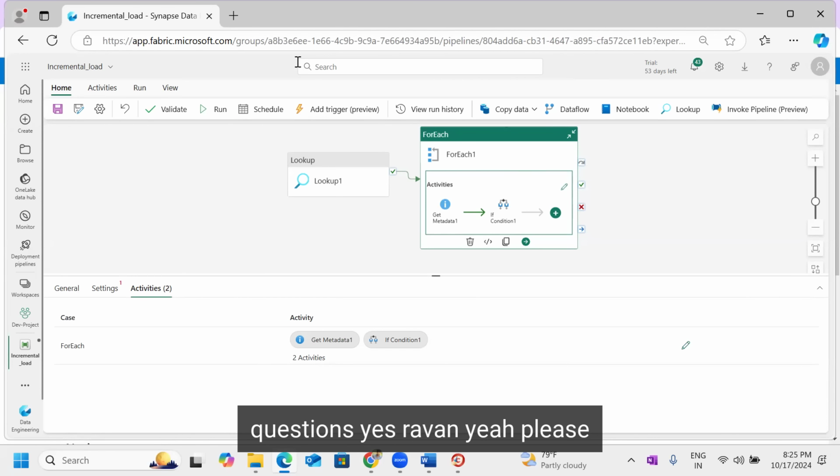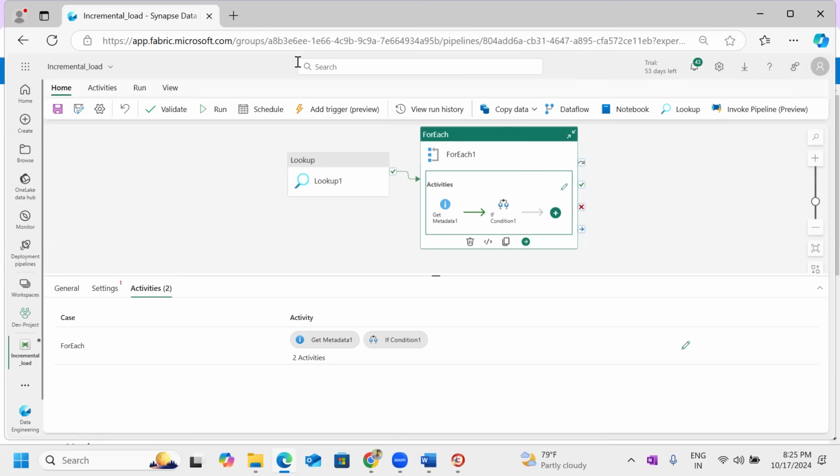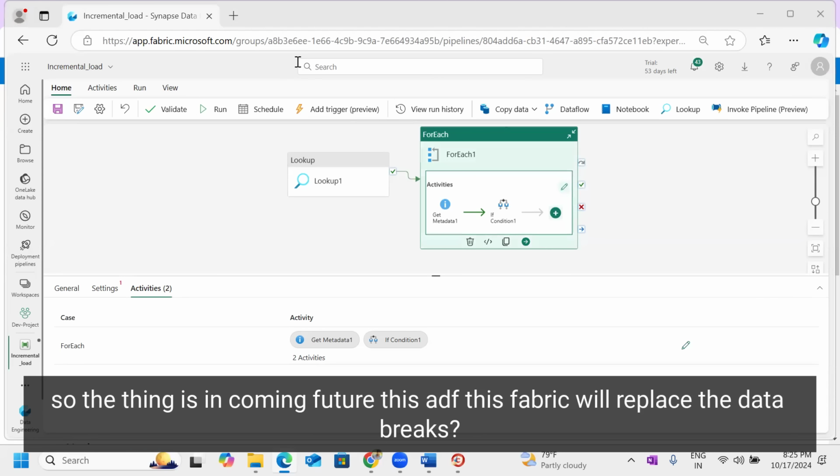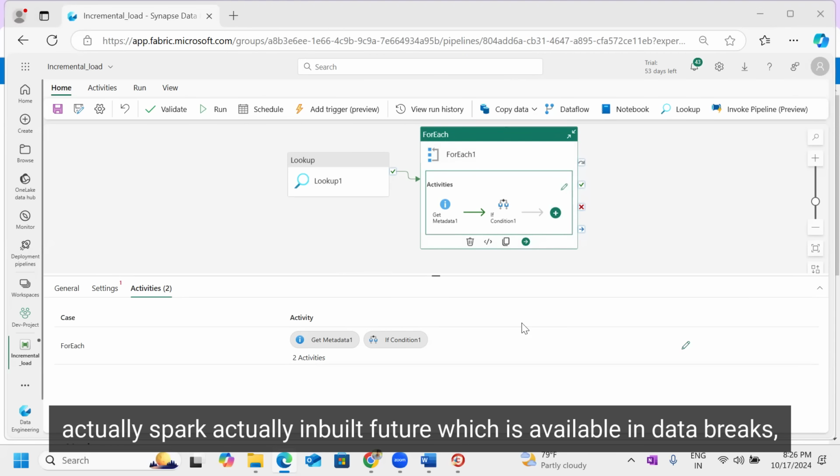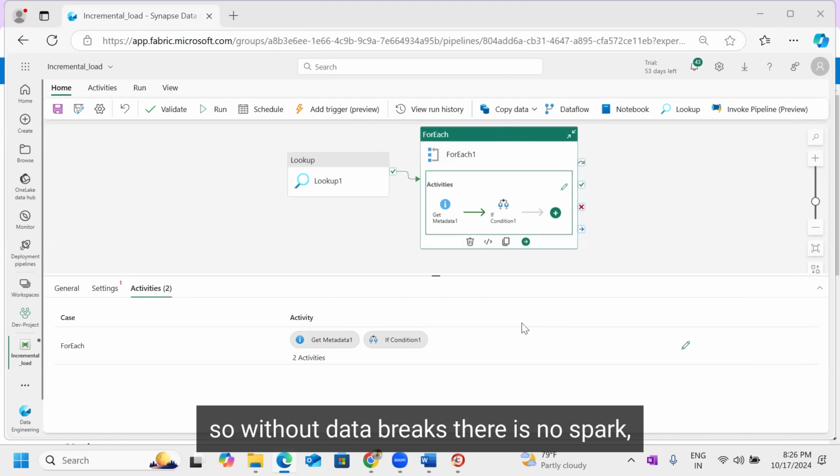Yes, Shravan, please. So the thing is, in the coming future, will this Fabric replace Databricks? No, no, no. Okay, see, Spark is an inbuilt feature available in Databricks, so without Databricks, there is no Spark.